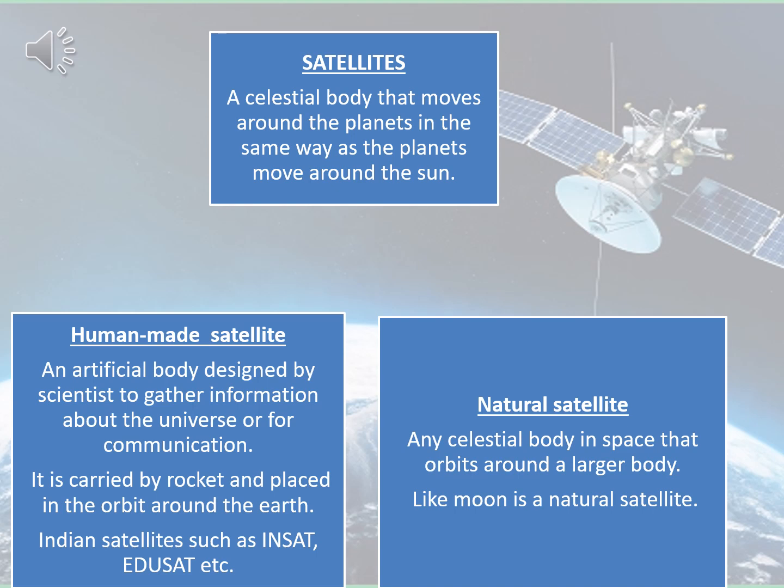However we are using television and different telecommunication, these are because of the satellites we are using. And how do we launch it? It is carried by a rocket and placed in the orbit around the Earth. It is launched there with the help of the rocket.